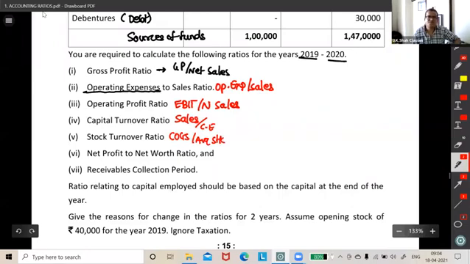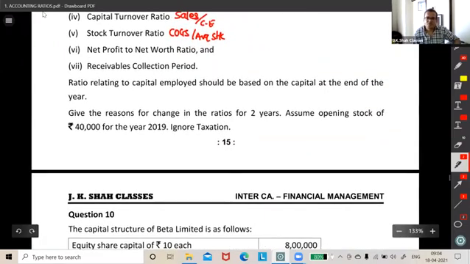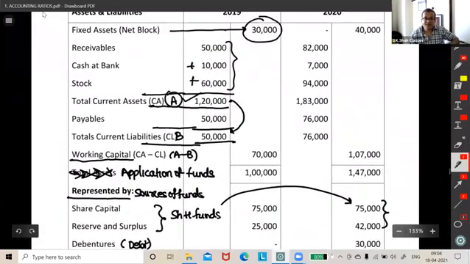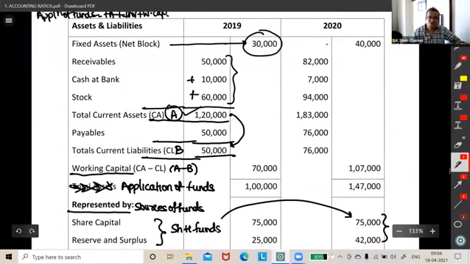Is average stock possible? See, opening stock of 2019 is given, 40,000. So we can do it now. Closing stock is there in the balance sheet here. So 40 and 60 will give you average stock. For 2020, this will become opening stock: 60,000 will be opening and 94 will be closing. Could you understand this?